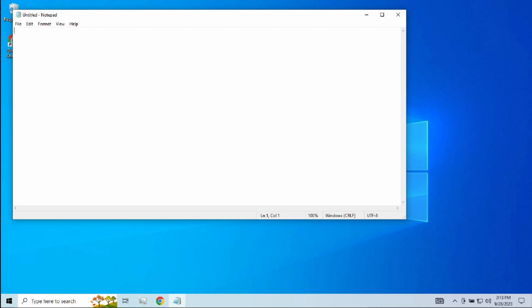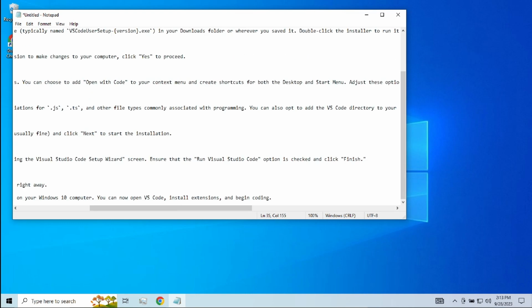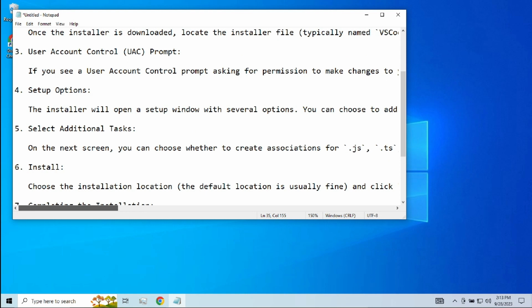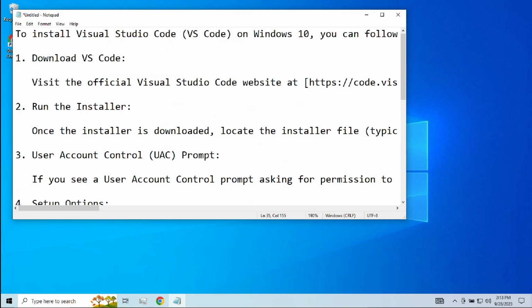Tapos, dito natin isusulat yung step-by-step process ng installation. So guys, yan. Lakihan natin konti.